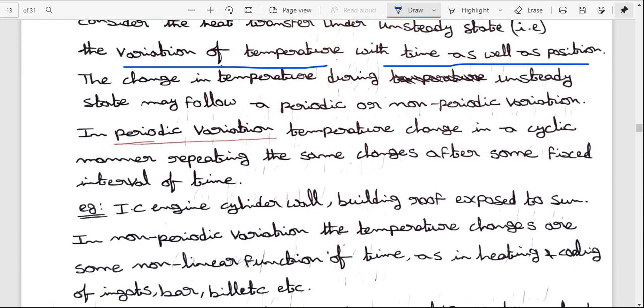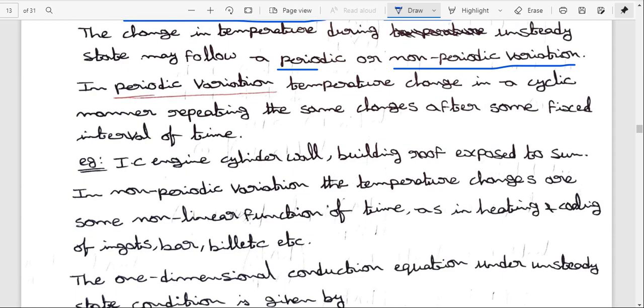The change in temperature during the unsteady state may follow periodic or non-periodic variations. In periodic variation, the temperature changes in a cyclic manner, repeating the same changes after some fixed interval of time. For example, in periodic variations: IC engine cylinder walls and building roofs exposed to the sun.